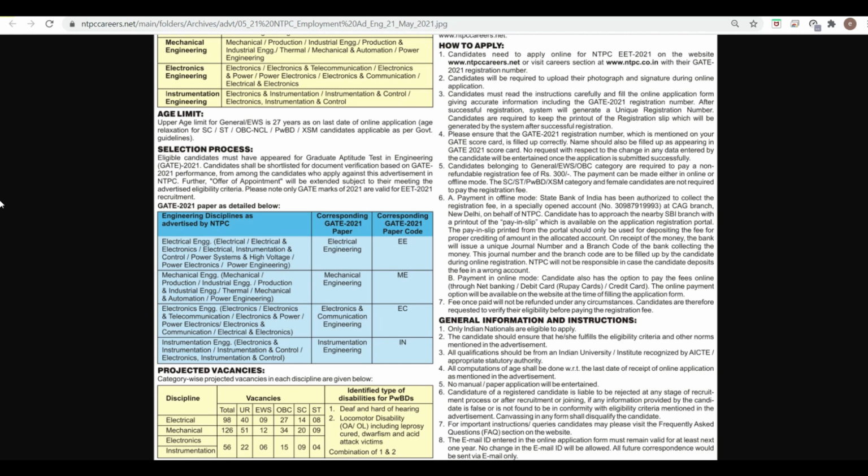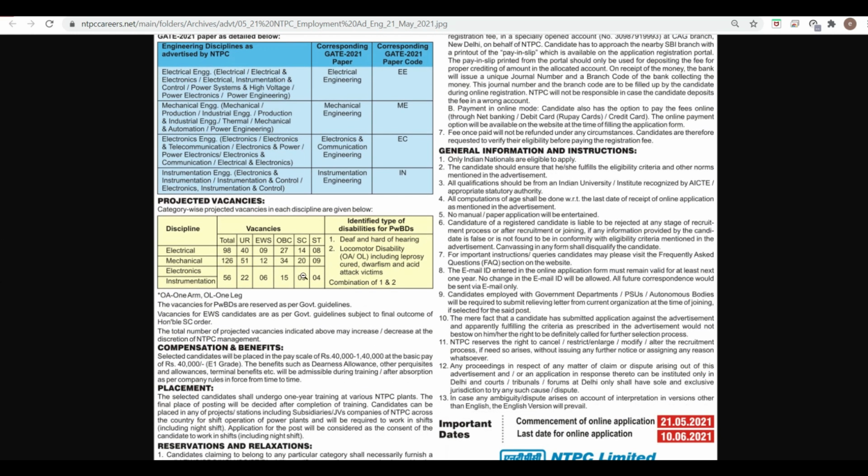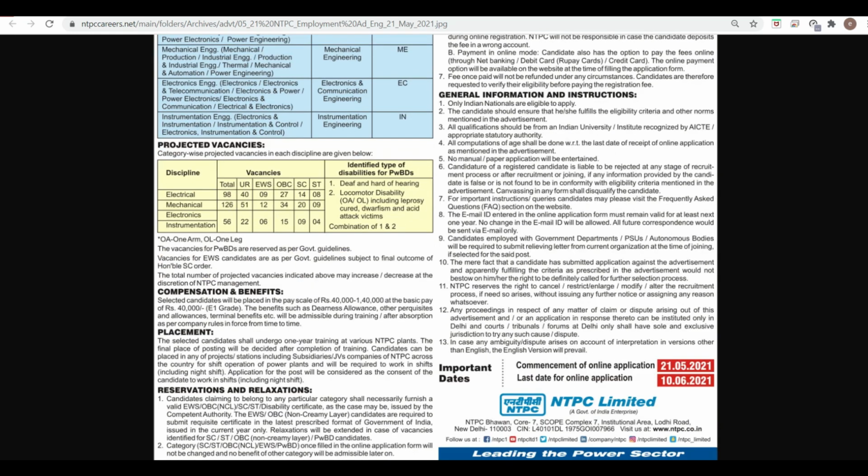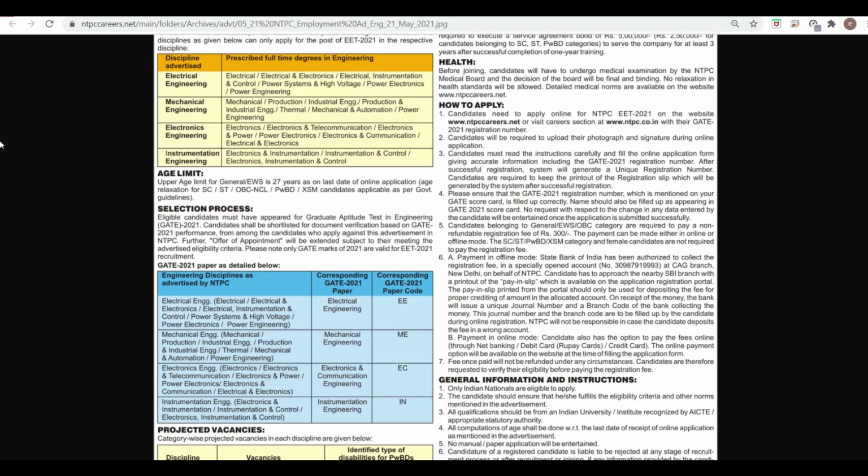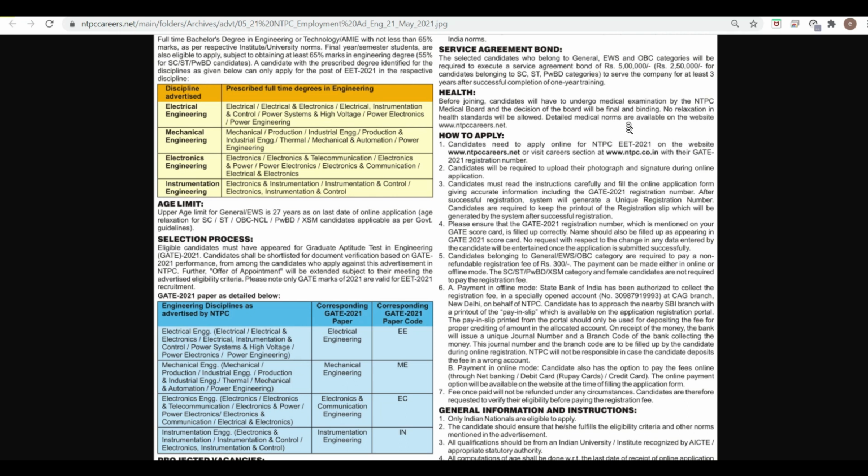Now category wise vacancies are given here, and compensation and benefits. The pay scale is 40,000 to 1 lakh 40,000 basic pay on E1 grade. Other benefits such as dearness allowance and others are provided to you. So this is a very good opportunity, I can say. Reservation and relaxation is as per Government of India rules, and there is a service agreement bond. The bond is of 5 lakh. It is a rule in Indian Railways and other government institutes also that you have to fill a bond.